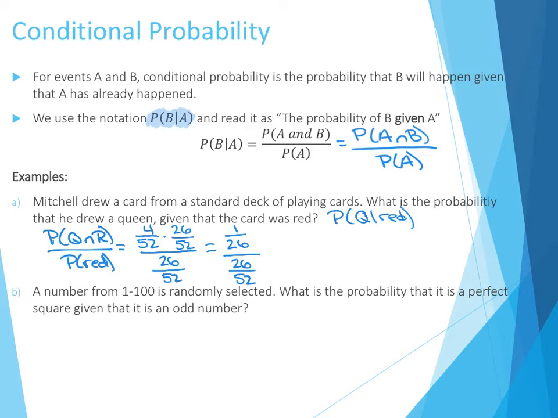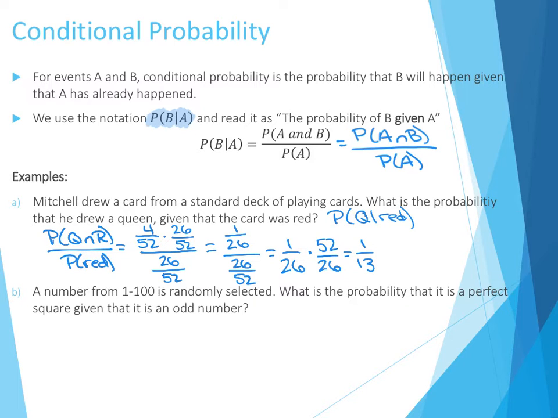And so we do have to do a little bit of fraction math here. Instead of dividing by a fraction, I'm going to multiply by the reciprocal. And when we do that, we get 2 over 26, or 1 out of 13. So that's following the standard formula.